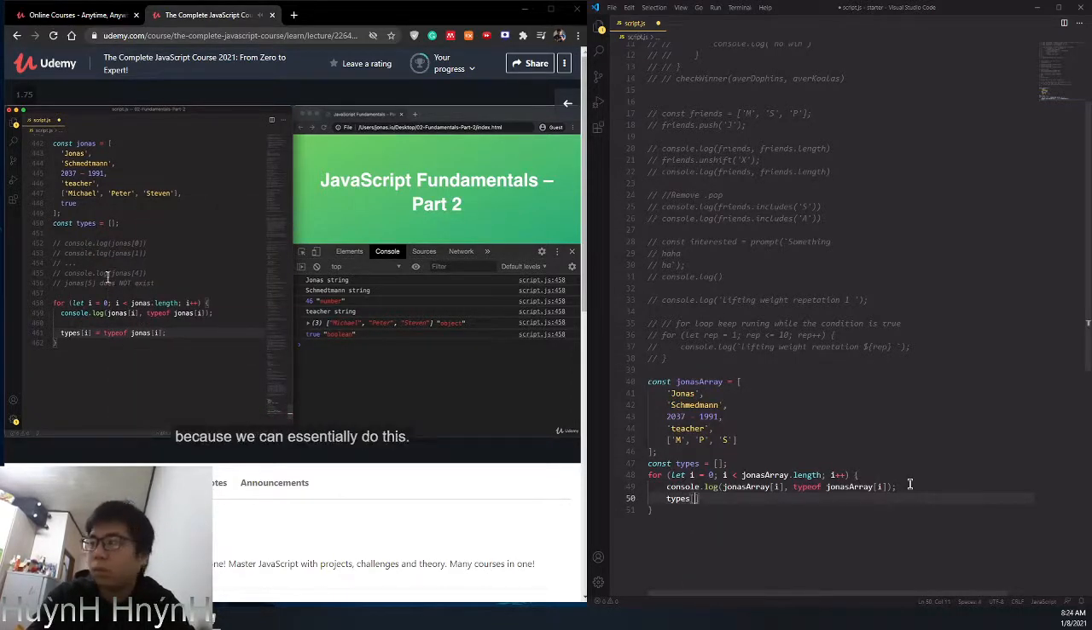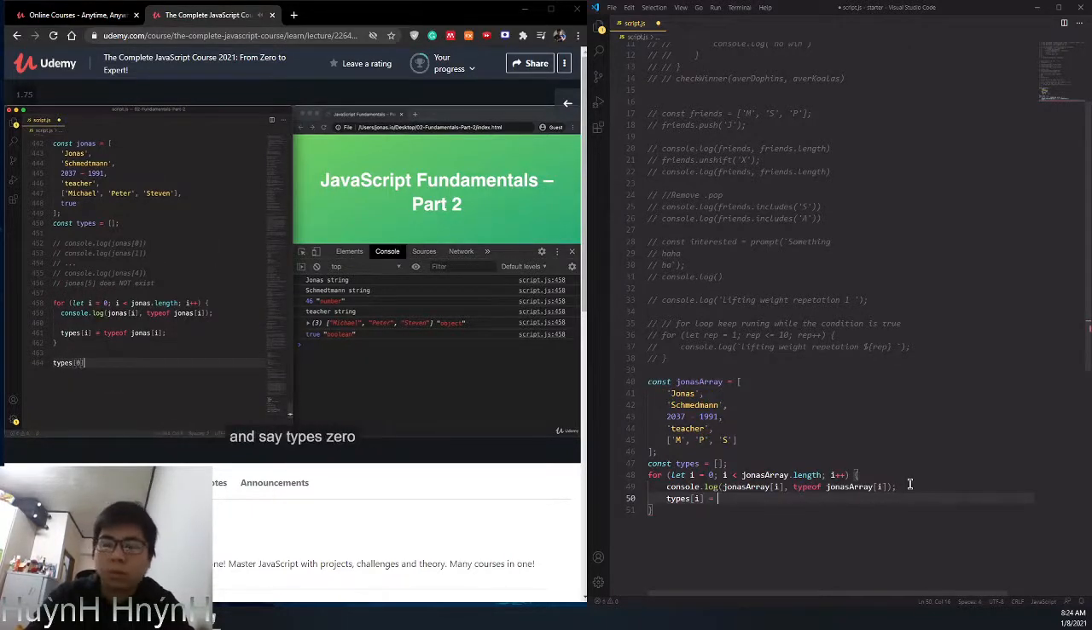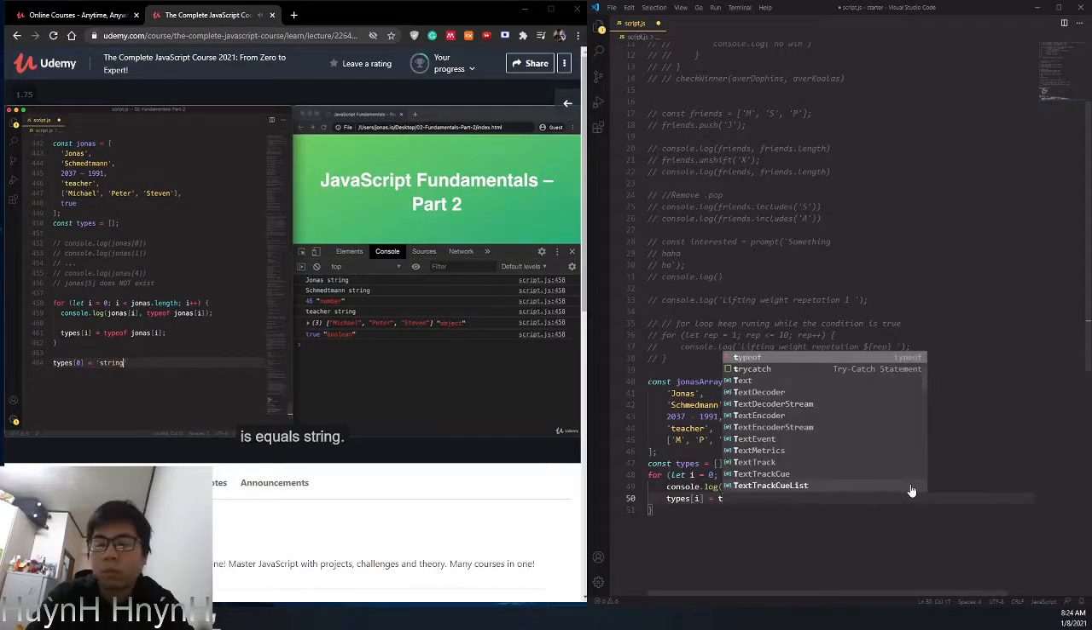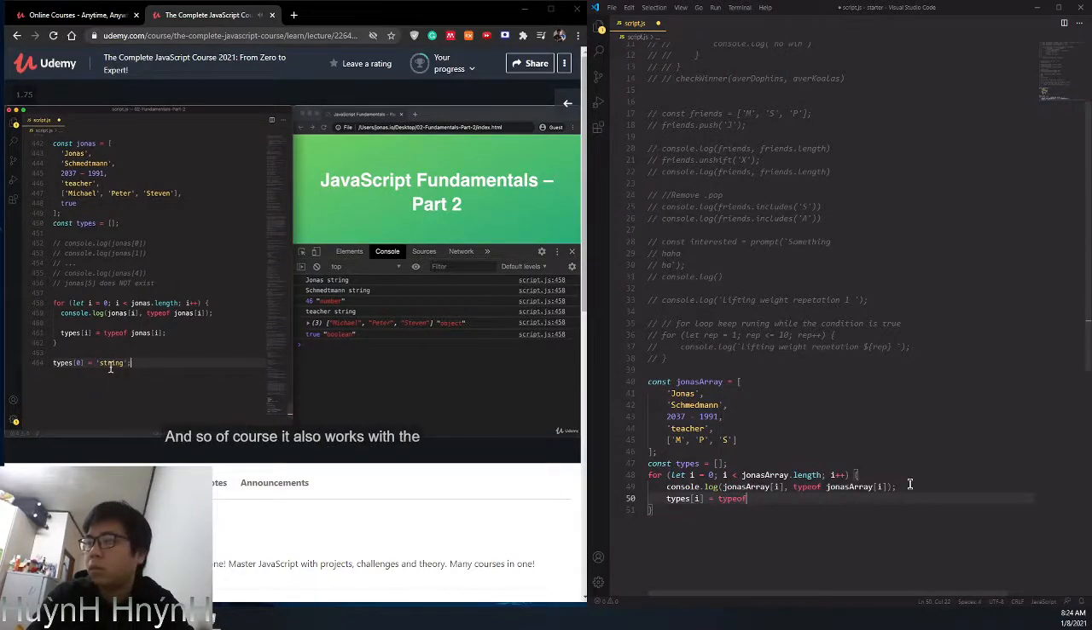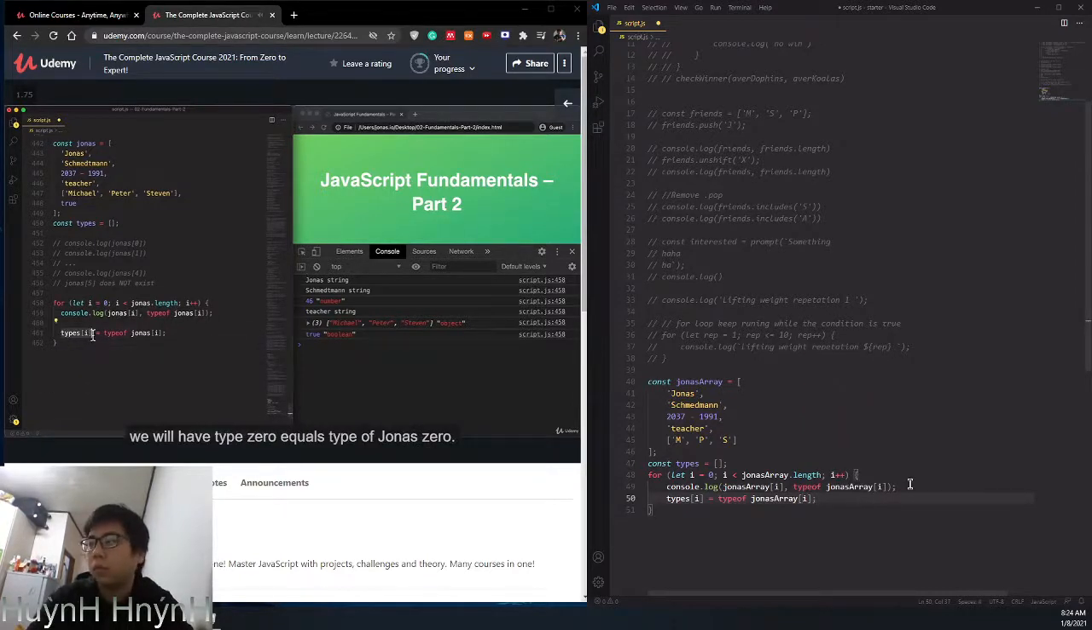And remember that this works because we can essentially do this. So we could do it again without a loop and say types[0] equals string. So this would work, right? And so of course it also works with the index number here dynamically. And so that's exactly what we're doing here in the exact same way as we read data from the Jonas array. Right? So in iteration 0, we will have types[0] equals typeof jonas[0]. Then in the next iteration, we will have types[1] equals typeof jonas[1], and then 2, 3, 4, and 5.